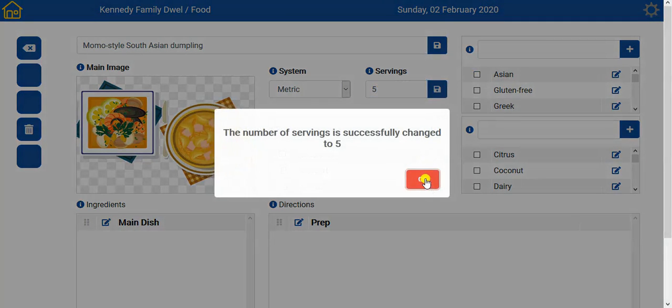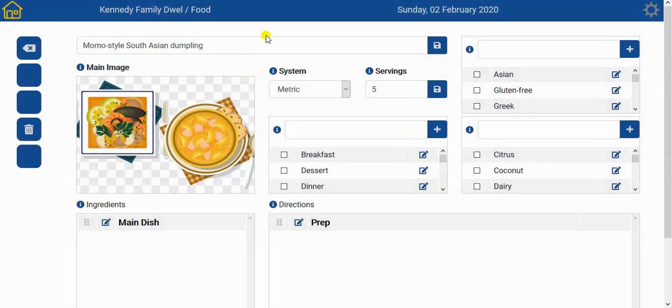Now the number of servings and the title are the only 2 input fields on this page that require explicit saving when changed. Everything else is automatically saved as soon as you perform the function, such as ticking the tick boxes here or adding an image here, adding ingredients and directions. Each of them immediately is saved, so there's no need to do an overall saving at the end. We've designed it this way to prevent a lot of work being lost due to a system failure or whatever.